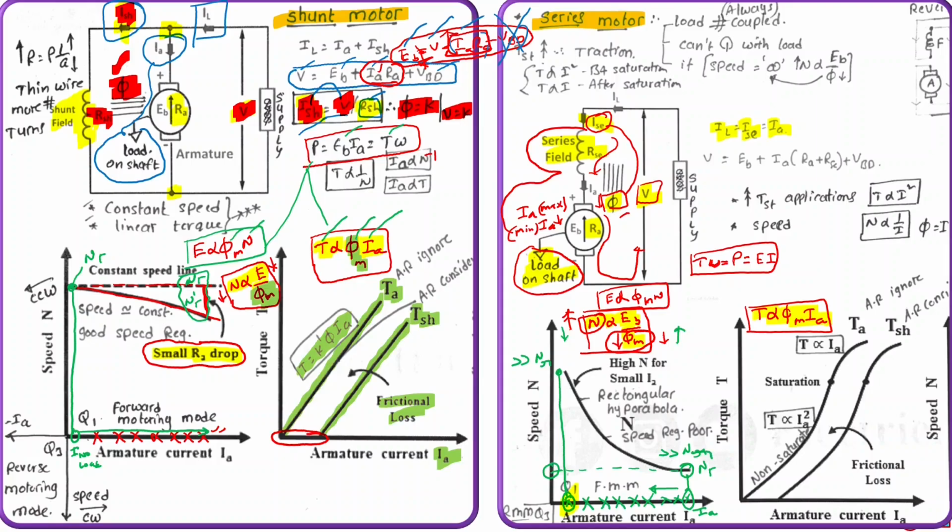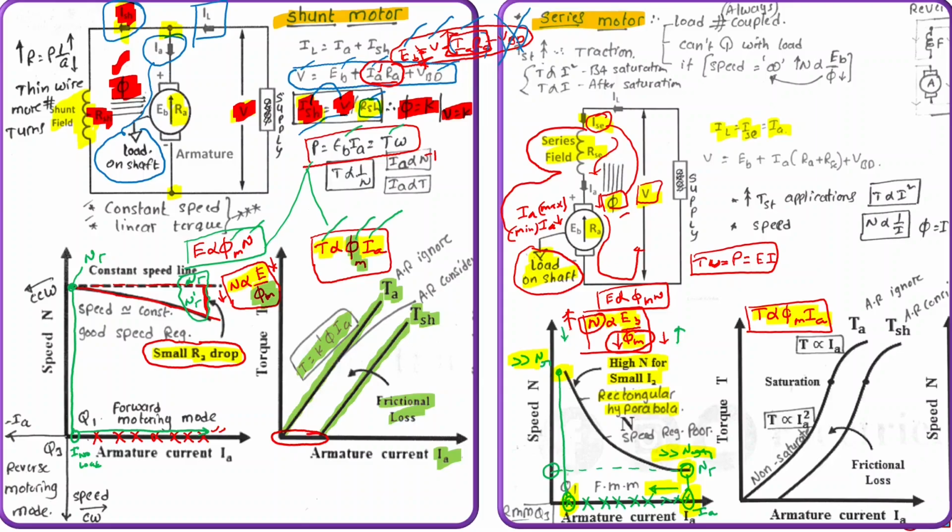So under no load condition, speed is very much greater than rated speed. When the machine is on rated load, then the speed will be rated speed. As load decreases, speed will increase more than rated speed. So this is a rectangular hyperbolic curve. In this case, the speed is controlled by load current, which is also equal to series field current.